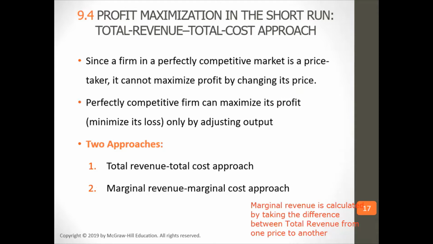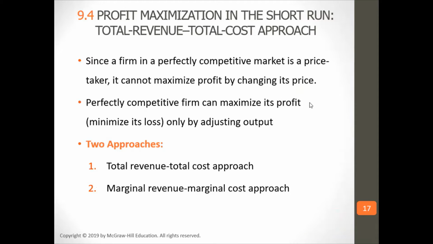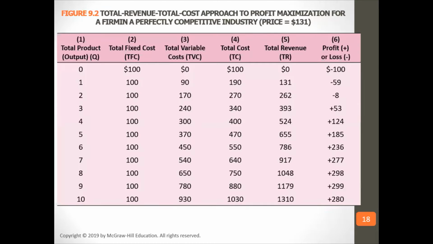So perfectly competitive firms are price takers, so they cannot maximize profit by changing the price. They can maximize profit, or minimize loss, only by adjusting output. So in this case, where do you think they would maximize profit?